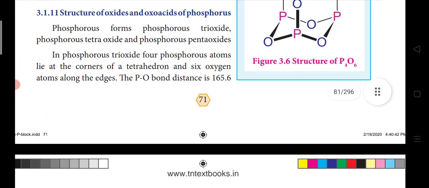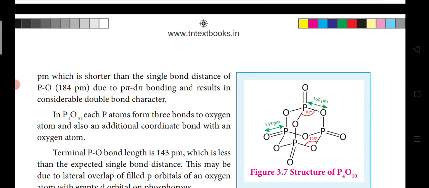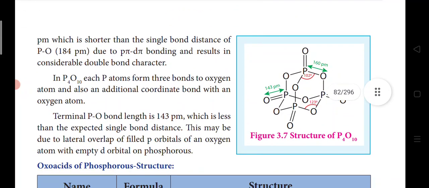which is shorter than the single bond distance of PO. So here the PO bond distance is 165.6, but the actual single bond length should be 184 picometer, because it is lesser than the actual bond length. This is due to p pi d pi bonding and results in considerable double bond character. P4O10 also forms 3 bonds to each oxygen atom and also an additional coordinate bond with the oxygen atom, and the terminal PO bond length is 143 picometer.